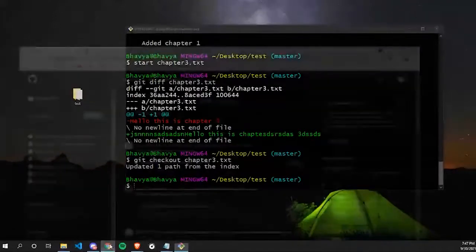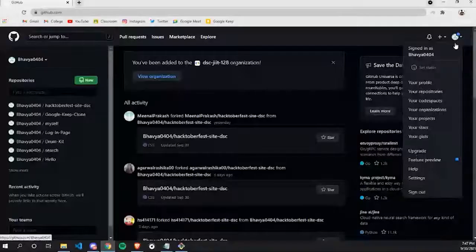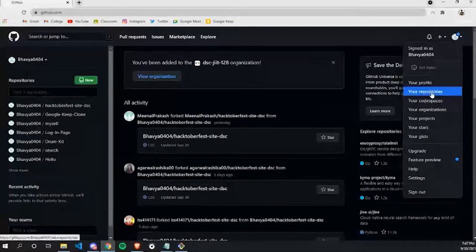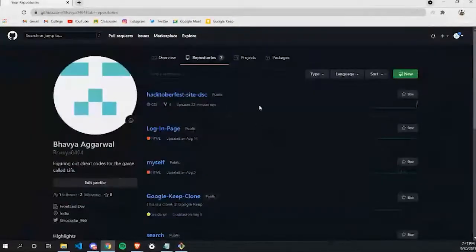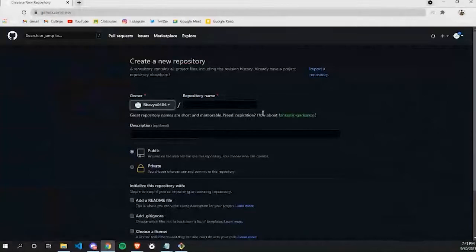Okay, so let's go to our GitHub. Go to the top right corner of your GitHub and click on your repositories. Okay, now click on the green button, New. It will create your new repository. If I click here, you might have seen a similar interface in the slides also.